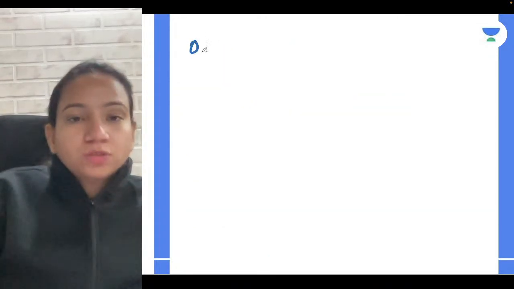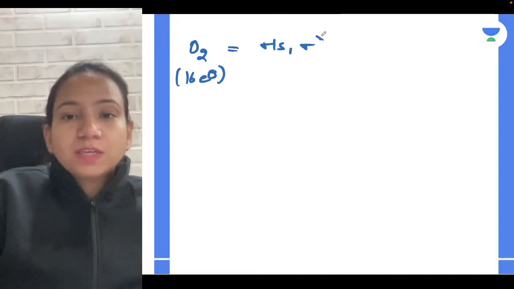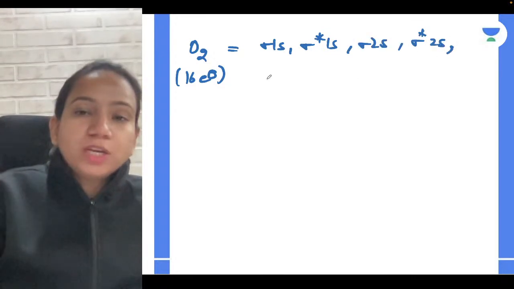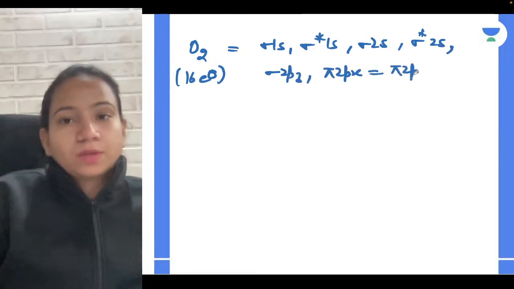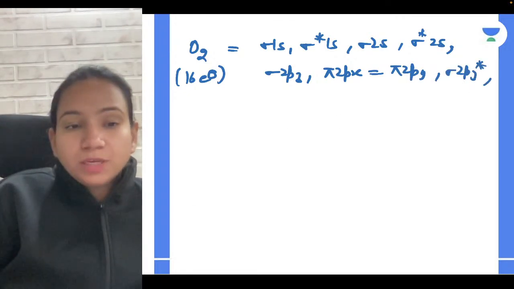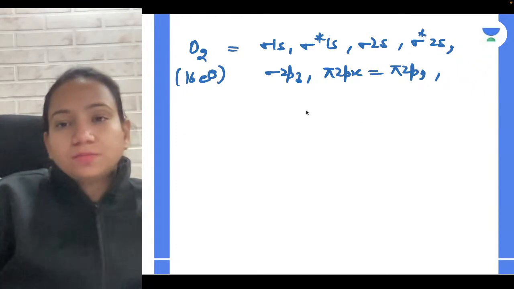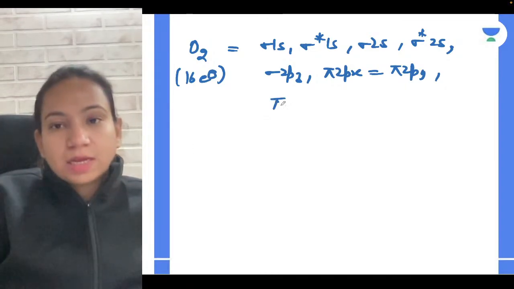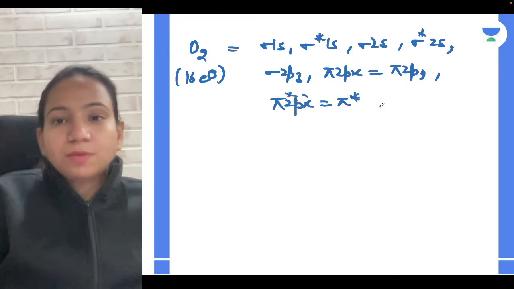If you want to write for oxygen, which contains 16 electrons, what will be the difference in configuration? You'll have sigma 1s, sigma star 1s, sigma 2s, sigma star 2s. Now the position will change. Sigma 2pz will come first, and then pi 2px equal to pi 2py. Then pi star 2px, pi star 2py, and last sigma 2pz star. Correct? Yes. Pi star 2px equal to pi star 2py, and then sigma 2pz star.